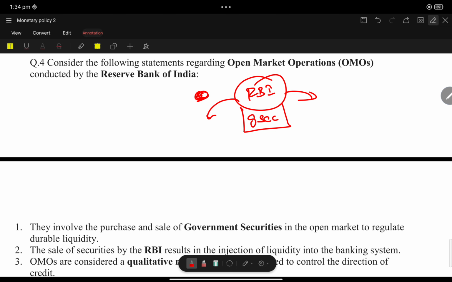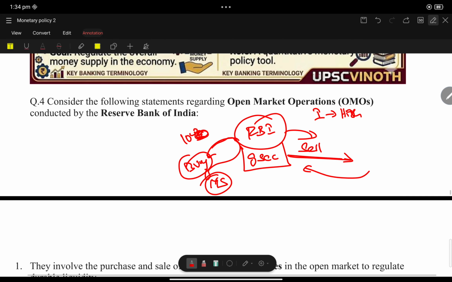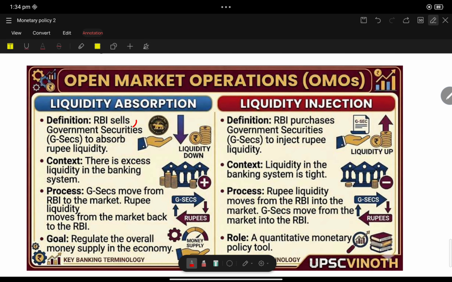Whenever inflation is high, they will sell government securities and absorb money. Whenever inflation is low, they will buy government securities and make the money supply more. This is the rationale behind open market operation. RBI sells government securities to absorb liquidity.